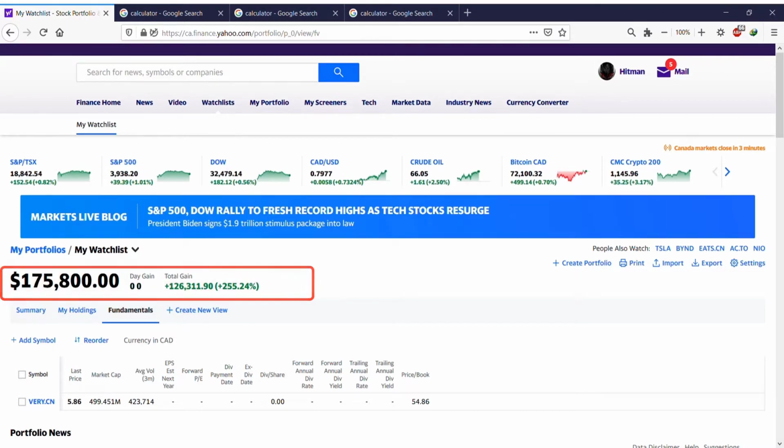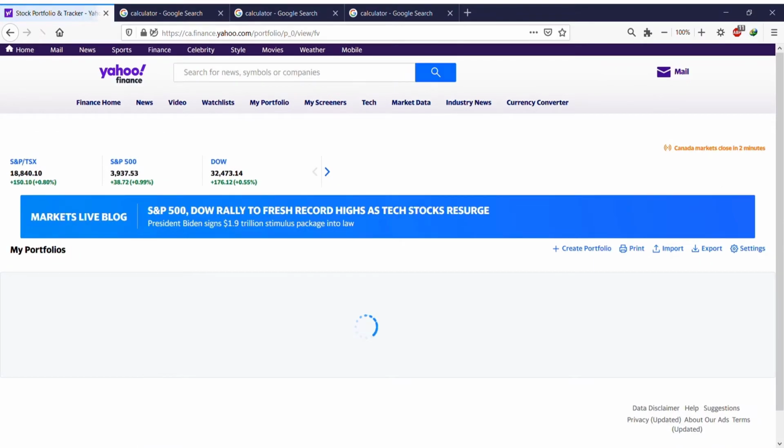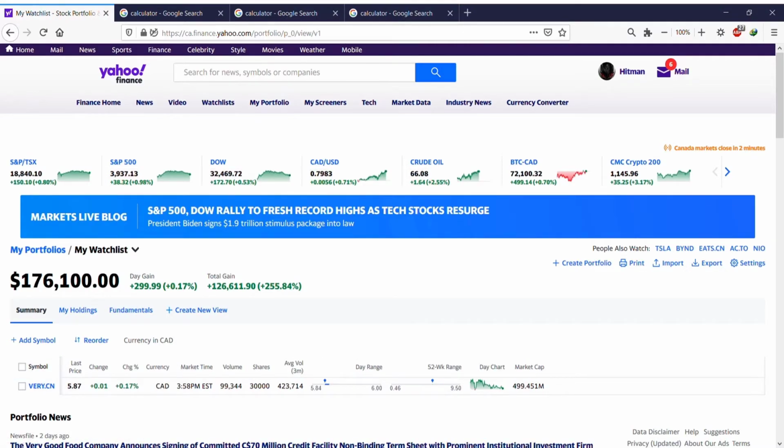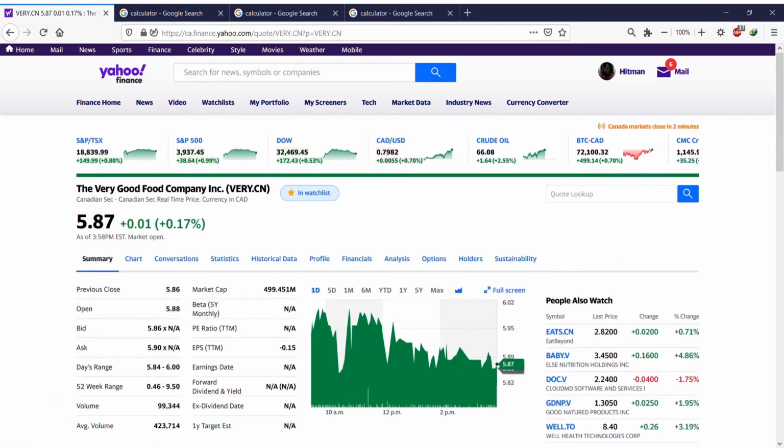Oh, okay. So why is it showing this way? I just don't understand. Okay, it changed. Anyways, it shows the percentage also, maybe because of the market closure. My watch shows me 3:57 p.m. So why is it doing this? Let's refresh the page and go to summary. If you want to go back to the stock, all you have to do is come here and click on this sign. Hopefully the market hasn't closed.